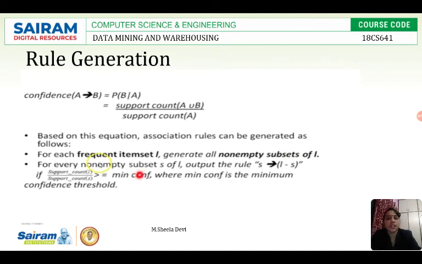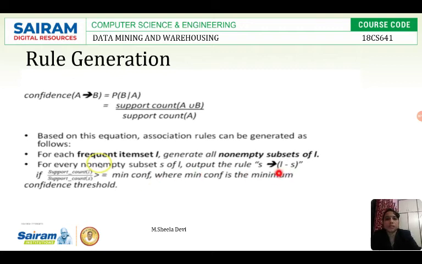If the calculated confidence is greater, say 60%, which is greater than the minimum confidence threshold, then it is accepted. This is how we find the confidence and check whether the association rule is accepted or rejected.